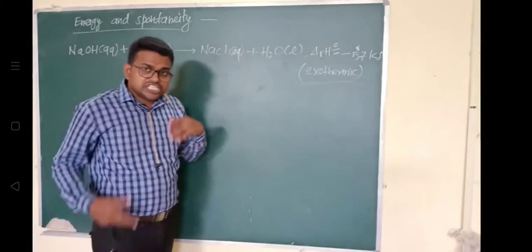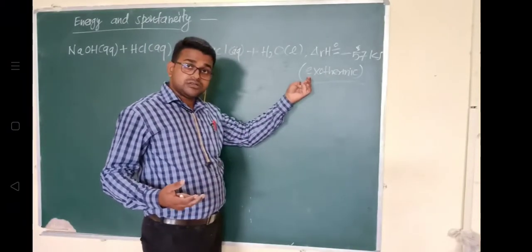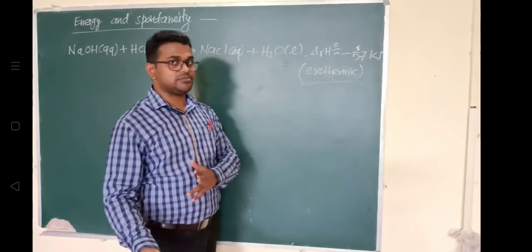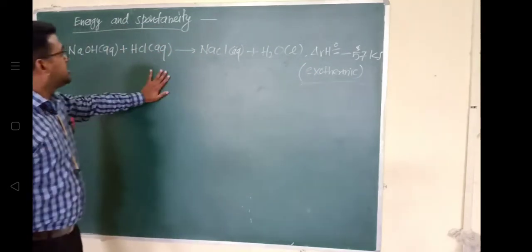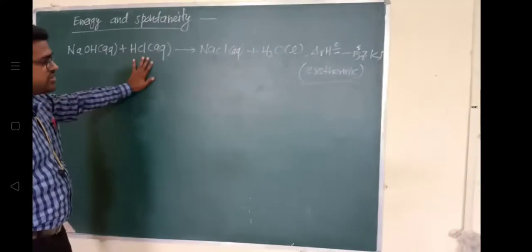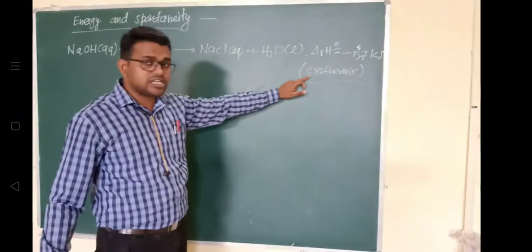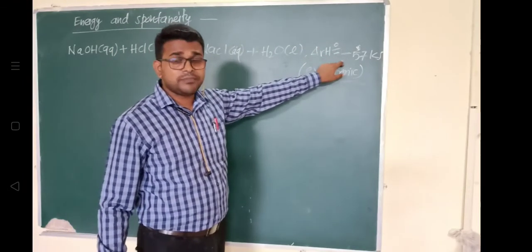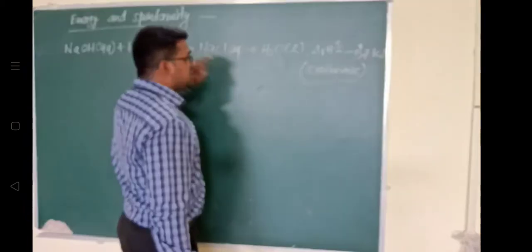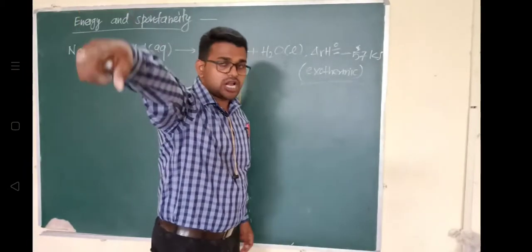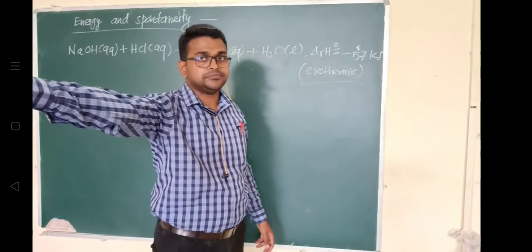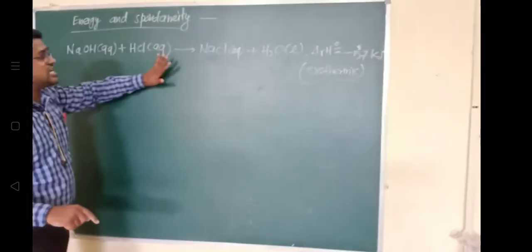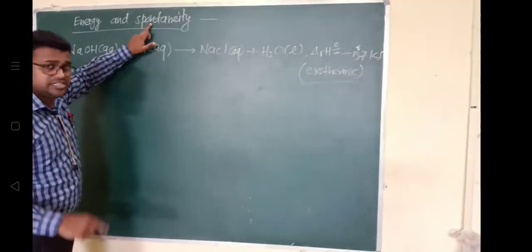In this given reaction, which is exothermic, the change in enthalpy is minus 57, meaning energy is released to the surrounding as heat. But is exothermic the only condition for a process to be spontaneous?